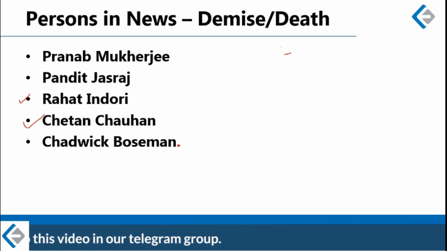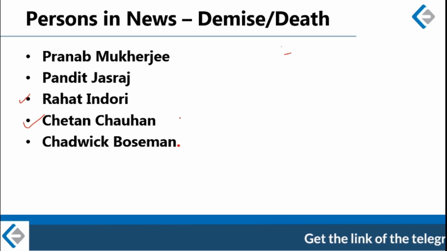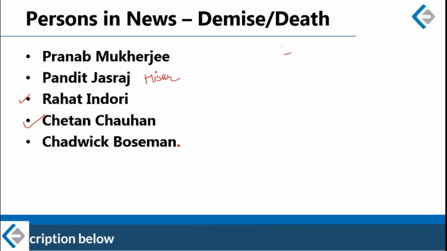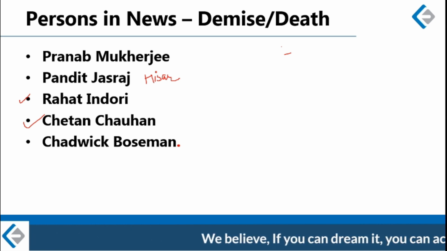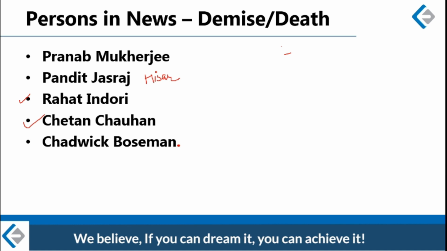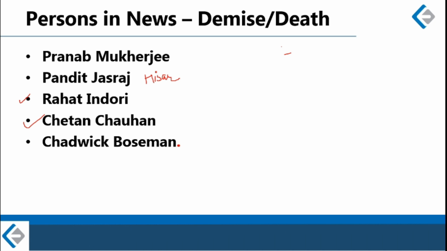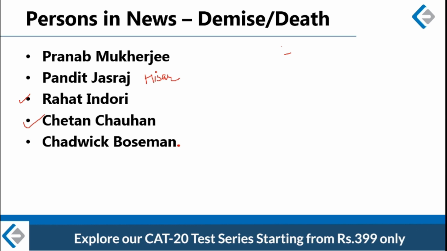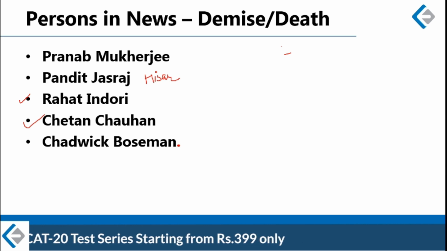So, Pandit Jasraj, let me tell you briefly about his life. Pandit Jasraj was born in Hisar. Hisar is a place in Haryana. So, he was born in Haryana, and at a very young age, he shifted to Hyderabad, because his father, who was also a musician, Pandit Moti Ramji, was appointed as the court poet of Mir Usman Khan, the last Nizam of Hyderabad. This is why the whole family shifted to Hyderabad.